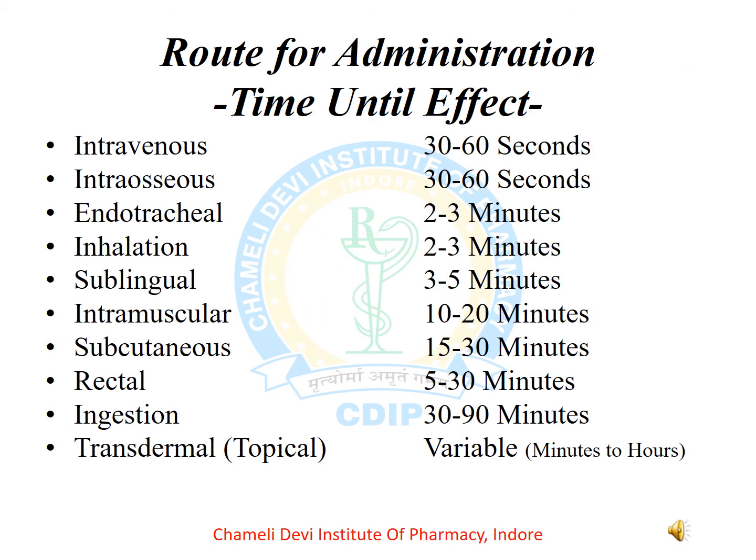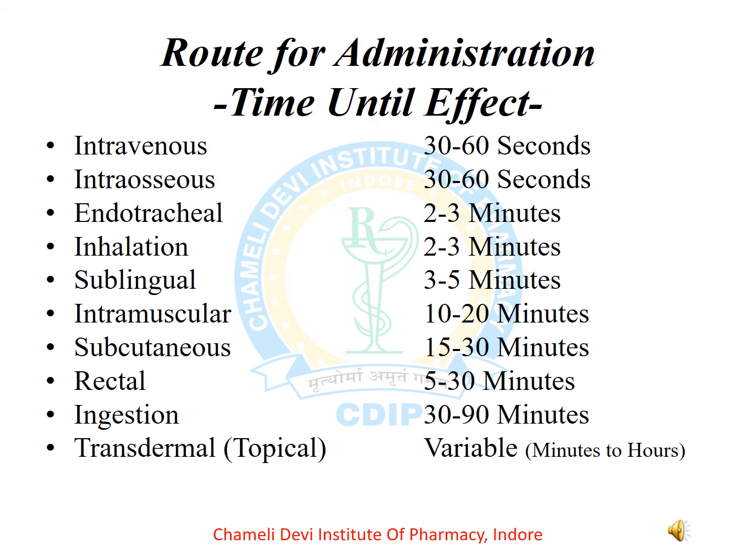There is a different time until effect for each type of route of administration. In case of intravenous, it is 30 to 60 seconds. Intraosseous, 30 to 60 seconds. Intrathecal, 2 to 3 minutes. Inhalation, 2 to 3 minutes. Sublingual, 3 to 5 minutes.